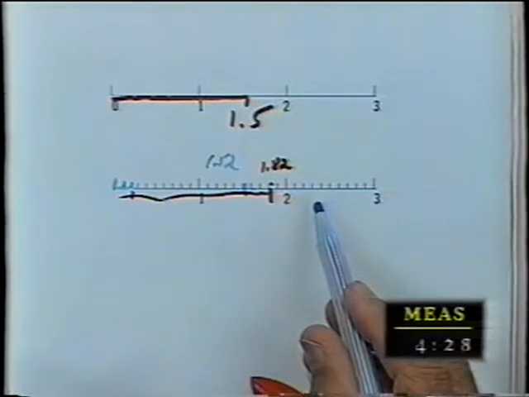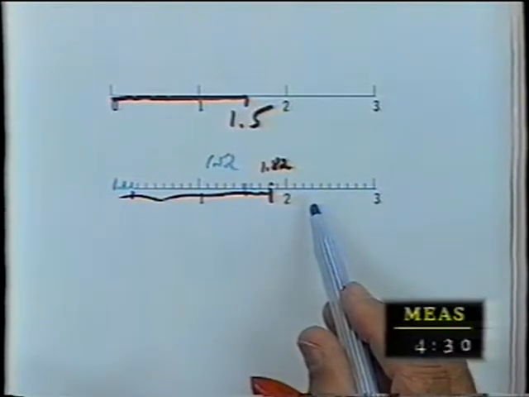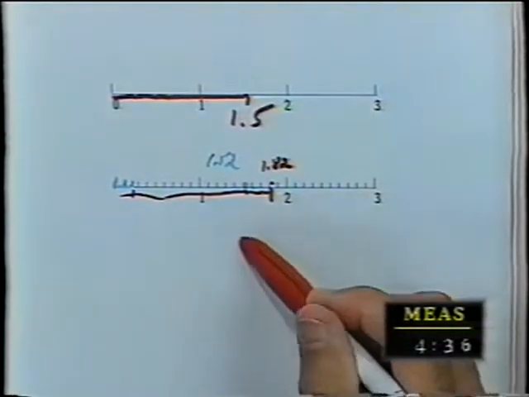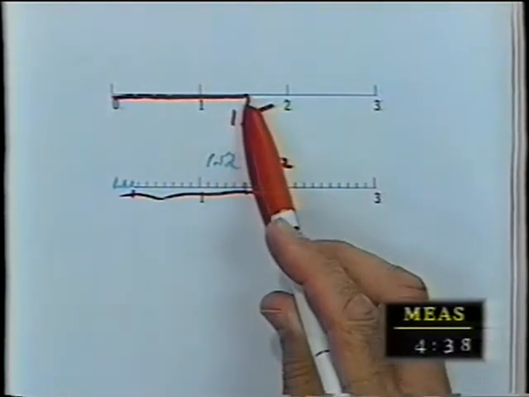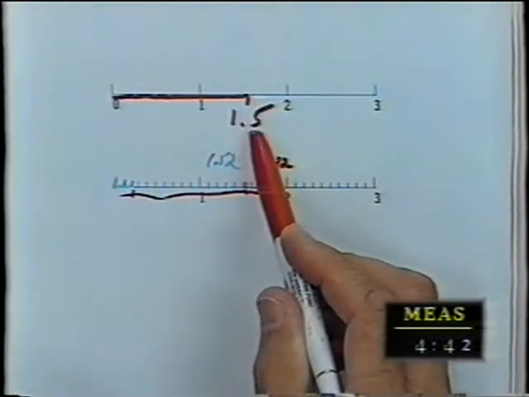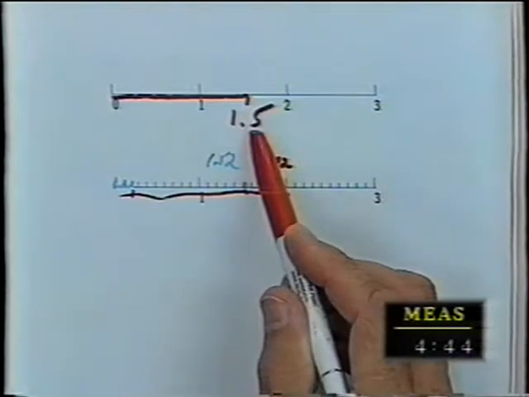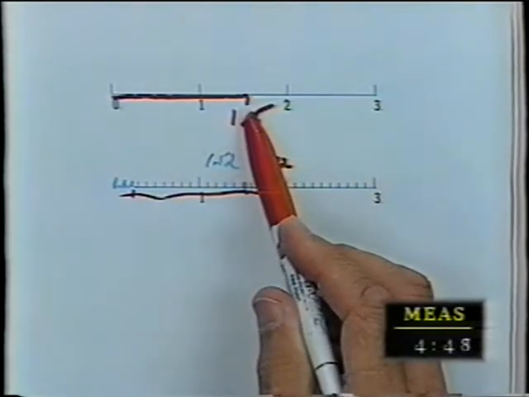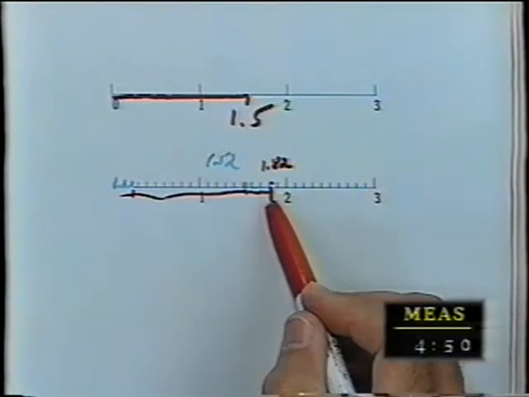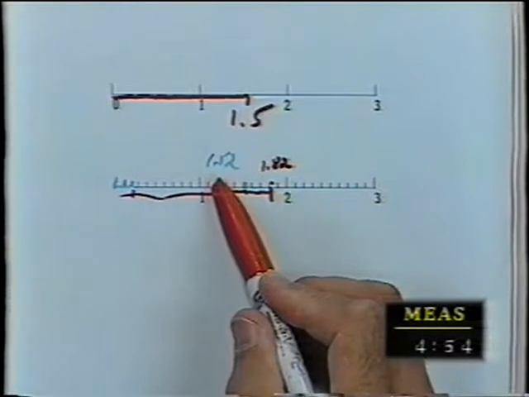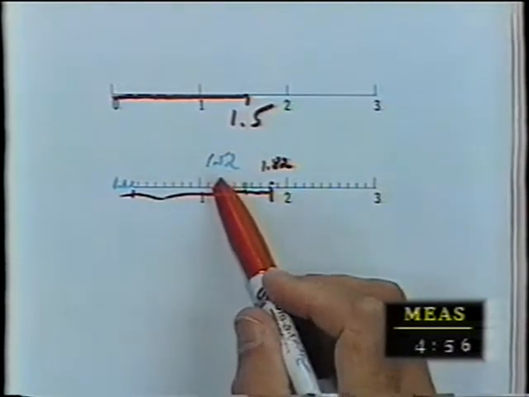This ruler is very precise. However, it's inaccurate. Accuracy is the correctness of what you're measuring. This is measuring correctly. It's measuring the right thing. 1.5 is as close as it can measure it, but that's what it's measuring, something that's about 1.5 units long. This thing measured 1.82 very precisely, but it was measuring something that was only 1.52 units long, or approximately that long.